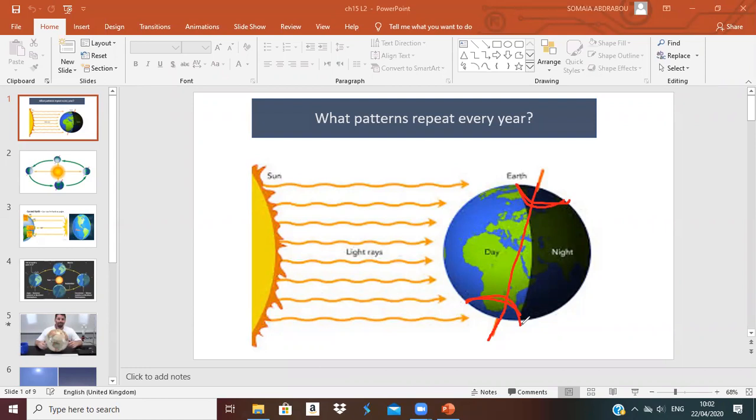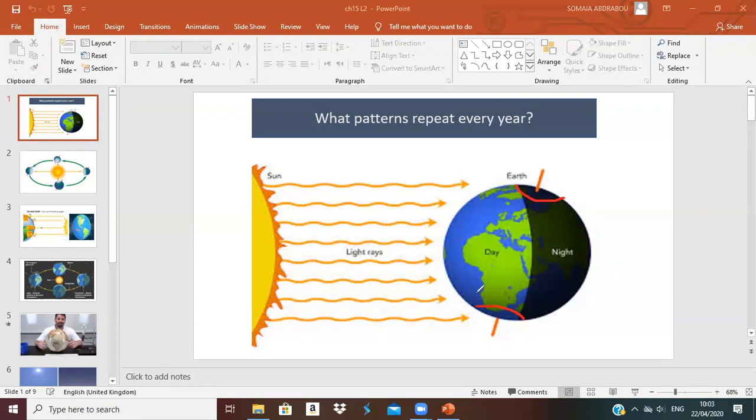Can you see this axis line in a straight line? No, it is tilted. It's not straight, meaning the earth is tilted to the side. It doesn't stand straight. The axis line does not come from up like this. No, it comes from the side. So it is tilted. The earth is tilted. So I can have here the North Pole and the South Pole.